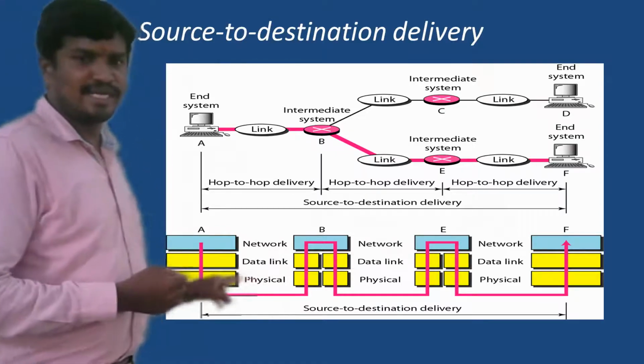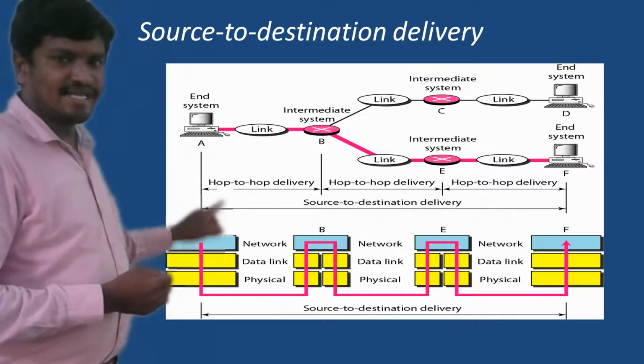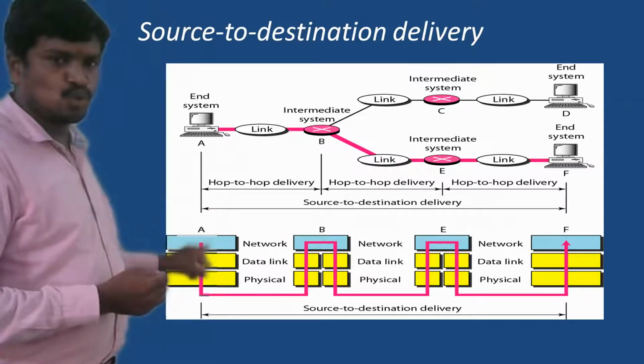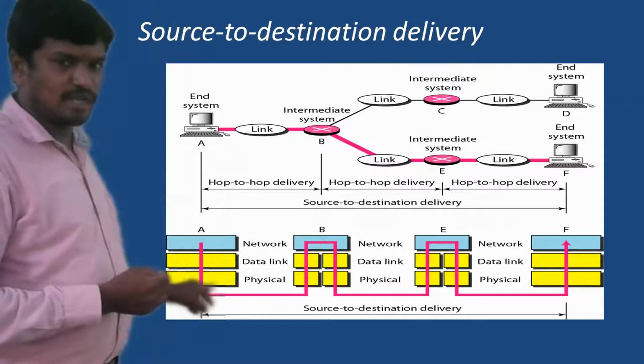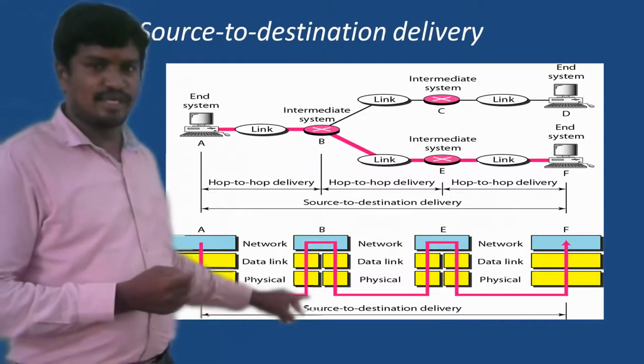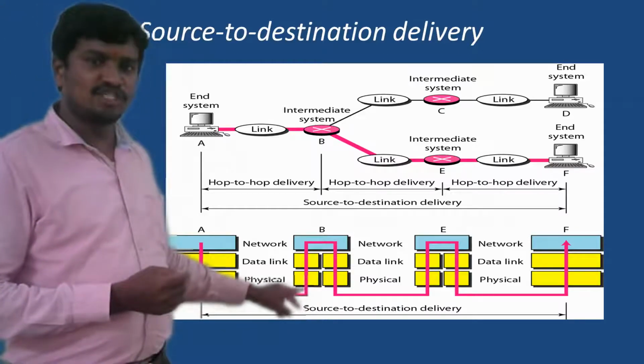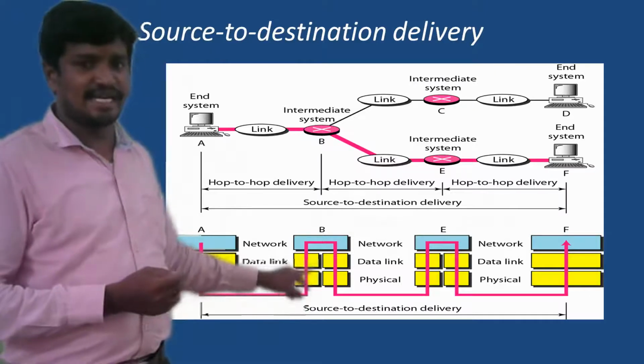If you observe this layered architecture, when data comes from the network layer, it is passed through the data link layer and physical layer at one system. Whenever it is transferred to the nearby node, again all three functionalities are applied there: physical layer, data link layer, and network layer.